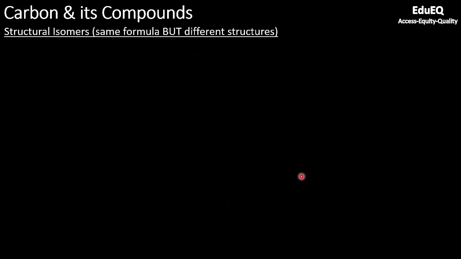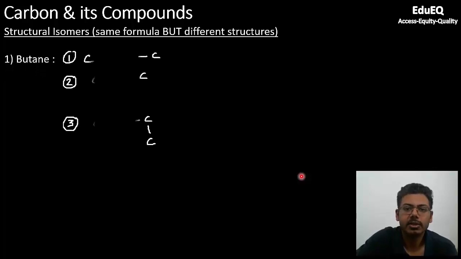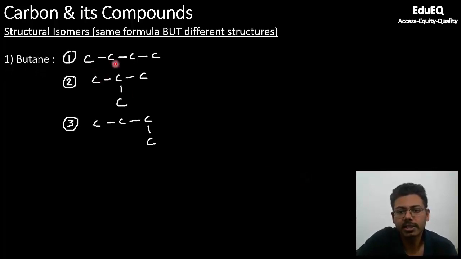Now coming to isomers or structural isomers. Isomers are nothing but compounds which have the same formula but different structures. For example, we look at butane. You know butane is a 4 carbon chain. I am not writing hydrogen because that is not the purpose of showing isomers. I am just showing how the change in carbon skeleton can bring about different isomers.